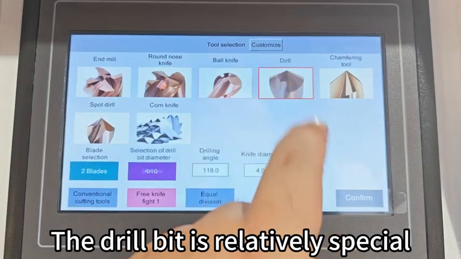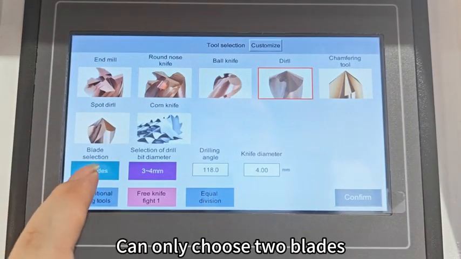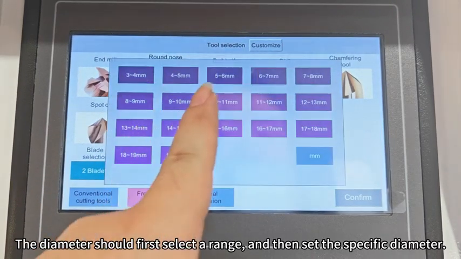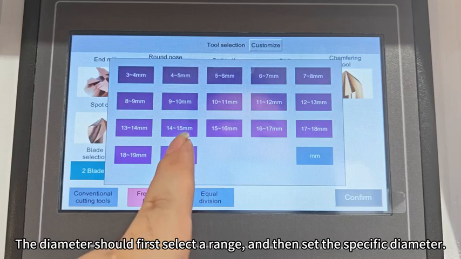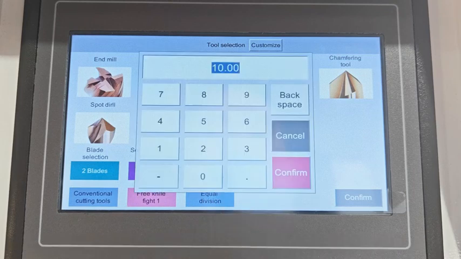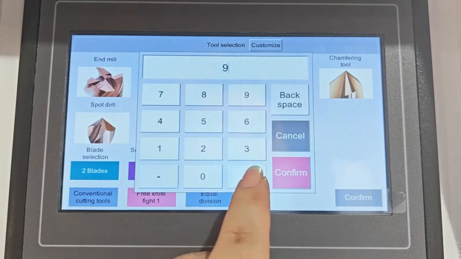The drill bit is relatively special. You can only choose 2 blades. The diameter should first select a range, and then set the specific diameter. For example, if the diameter is 9.5, first choose 9 to 10, then fill in 9.5 here.